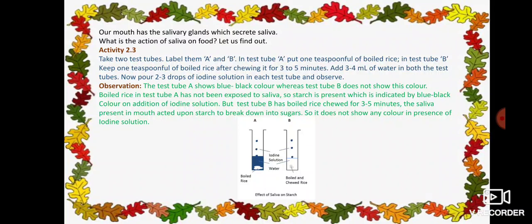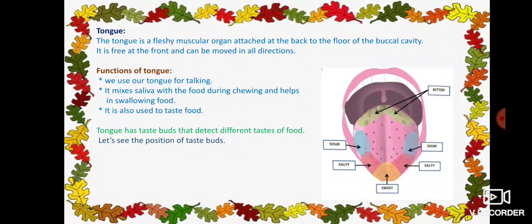Okay, let's study one more organ that is involved in the digestion of food, that is in the mouth. I have told you in the mouth there are three main organs which are acting upon food for the digestion. First one, teeth for crushing or grinding the food. Second one, saliva for the breakdown of complex components into simpler substances. Then third one, that is tongue. About tongue we can study now. See here, tongue. The tongue is a fleshy muscular organ attached at the back to the floor of the buccal cavity. It is free at the front and can be moved in all directions.